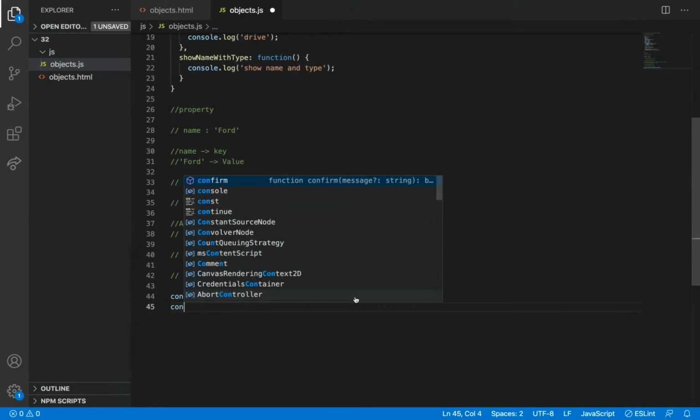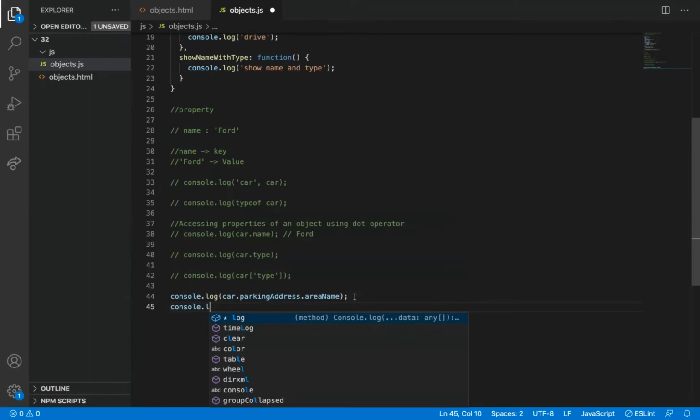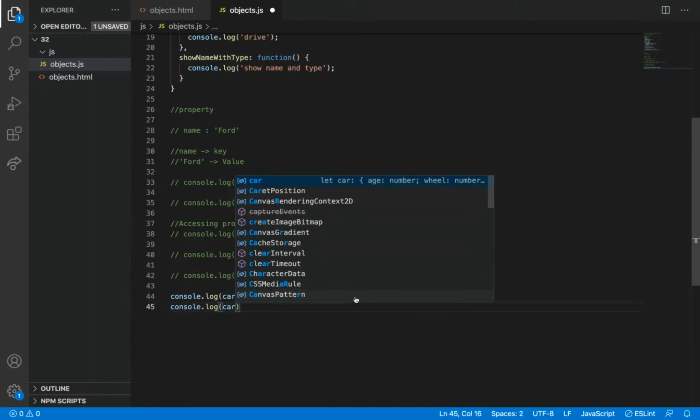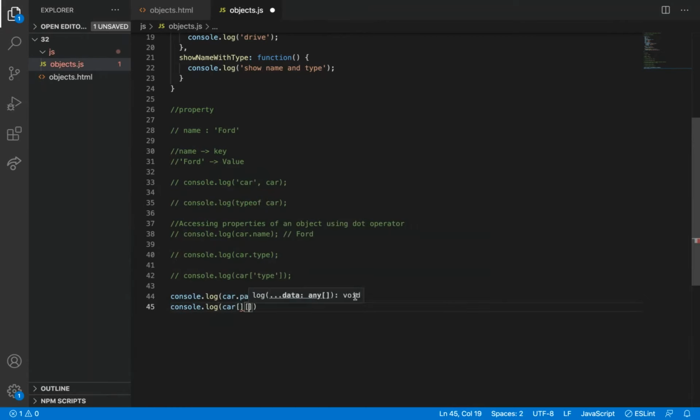And also we can access it like car of parking address, street name. So I can access like this also.